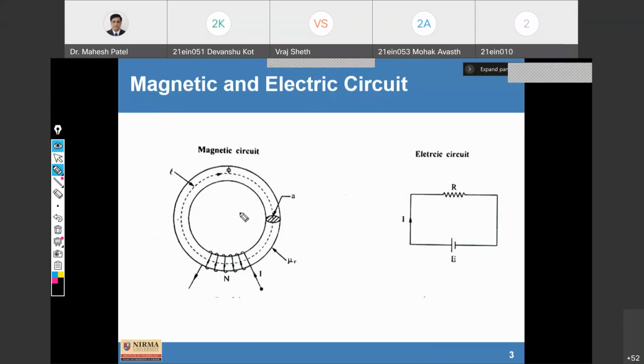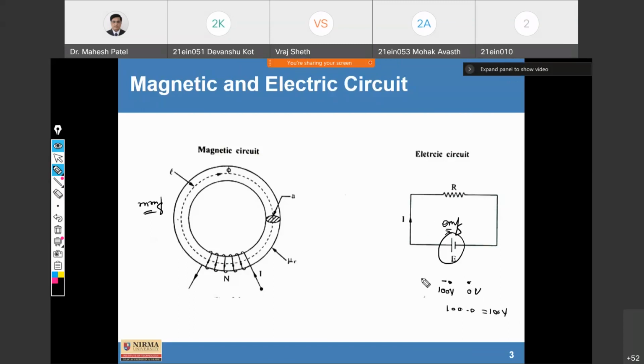Fine. So here are a few things which you can see. This is a source of EMF, called electromotive force, and here it is MMF, magnetomotive force. And this EMF is a potential difference between 2 terminals. Suppose if 100-volt potential is here and 0-volt potential is here, then between these 2 terminals we have a potential difference of 100 minus 0, that is 100 volt.